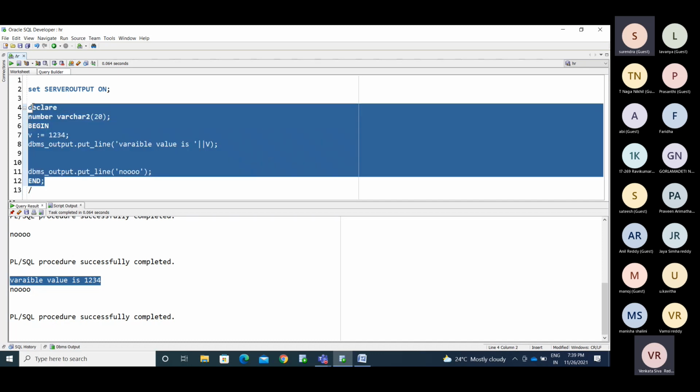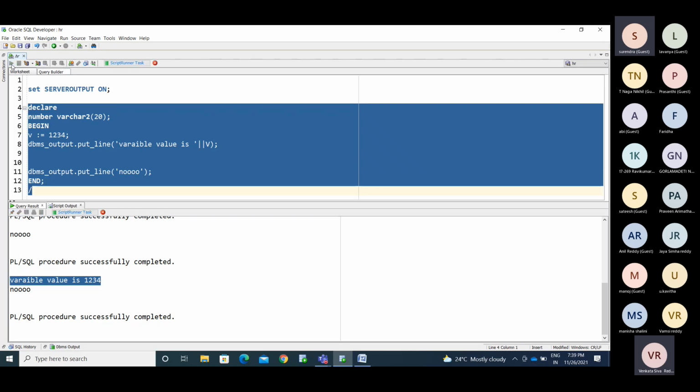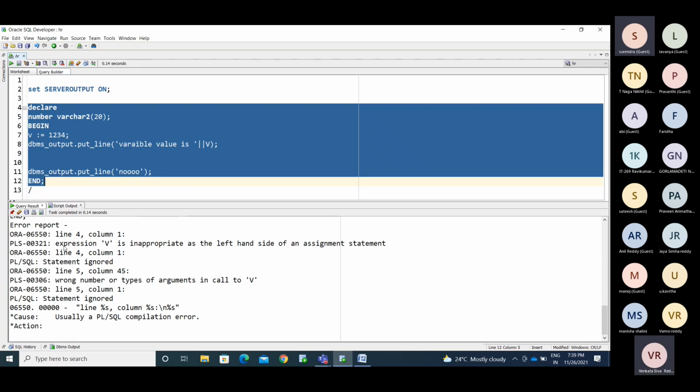Now I'm declaring this variable. See, the expression v is inappropriate as the left hand side of the assignment. You cannot use reserved keywords directly like that. It gives a compilation error. So that is the meaning of that.